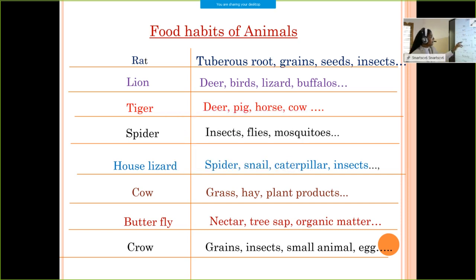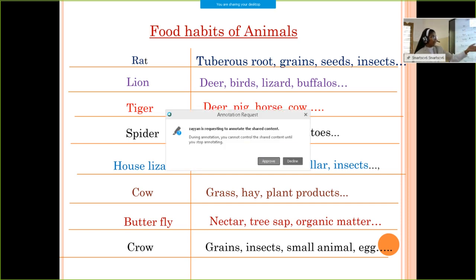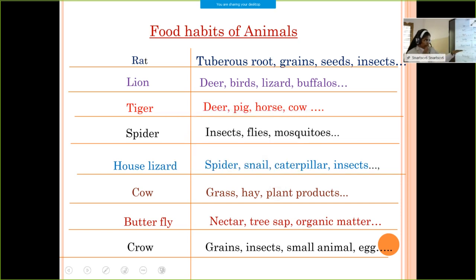Then what about spider? Insects, flies, mosquitoes, etc. Here also it is eating only animals. Then what about house lizard? Spiders, snail, caterpillar, insects. That's all animals. Then what about cow? Grass, hay, other plant products. So cow has only plants as its food. Then butterfly: nectar, trace of organic matter. Here also you can see the butterfly has only plant products as its food.